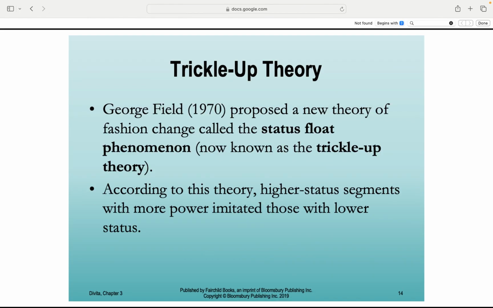Status float, or trickle-up theory. George Field flipped the script. Instead of fashion flowing down, the upper classes copy styles from the lower classes. High status folks with power catch on to trends from below and make them mainstream. Sometimes the cool kids are those you least expect.